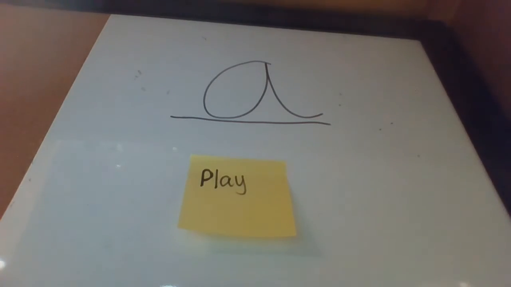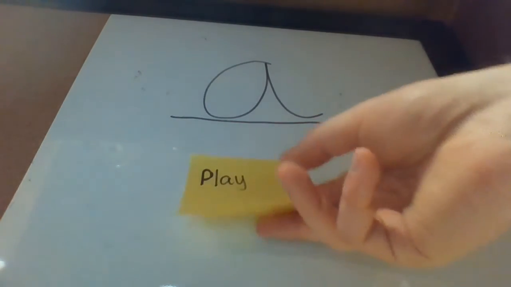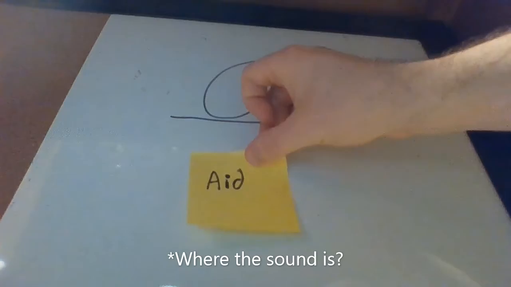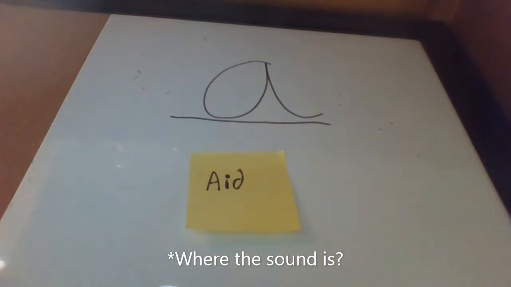That's correct. It's at the end of the word. Aid. Can you tell me where aid is? That's right. It's at the beginning of the sound of the word.